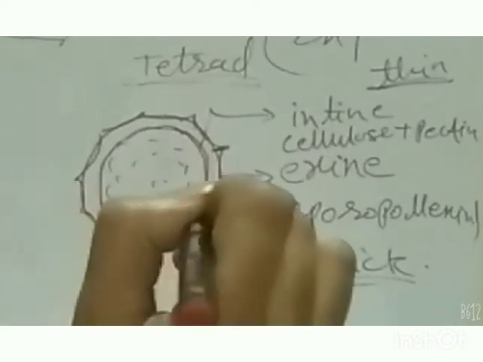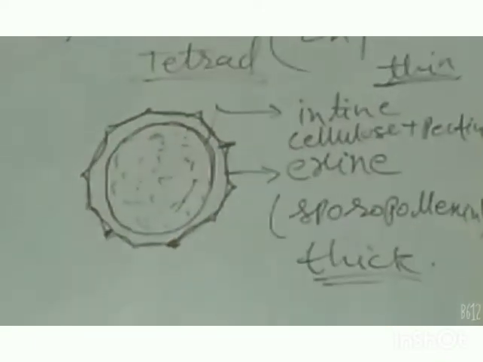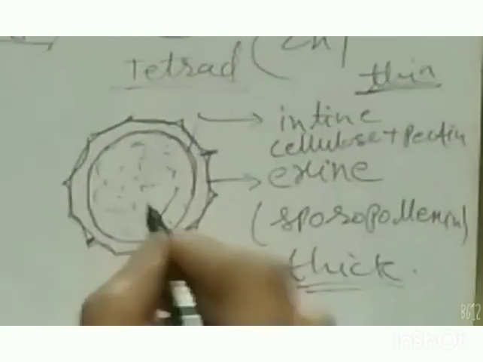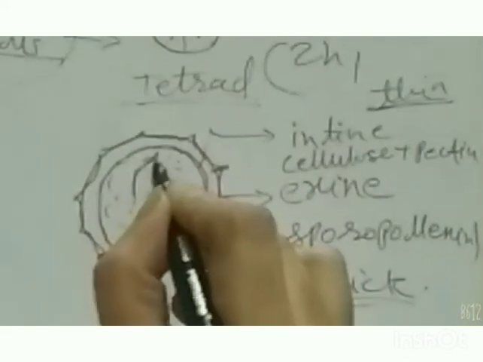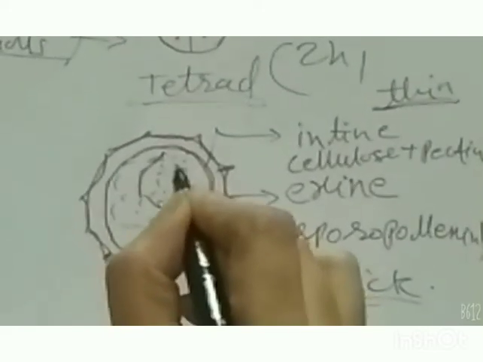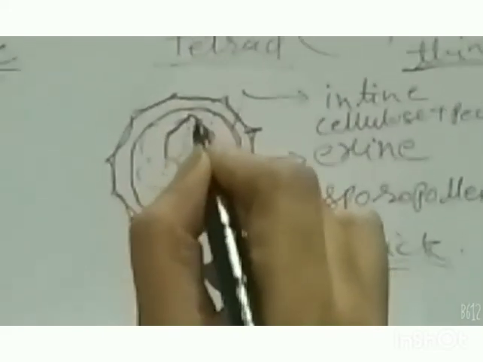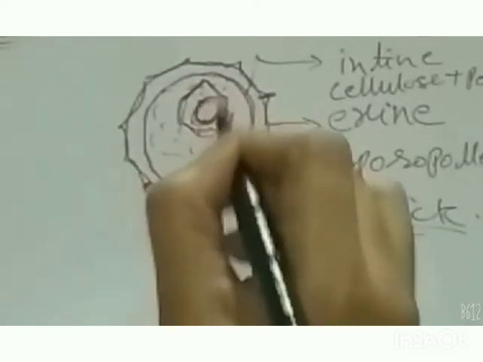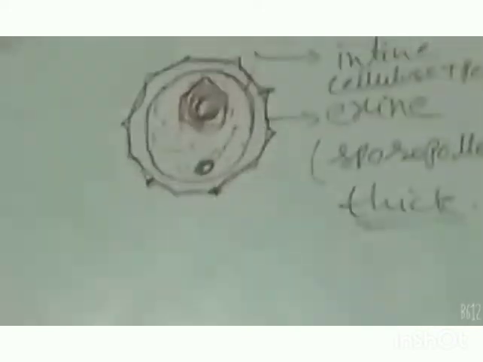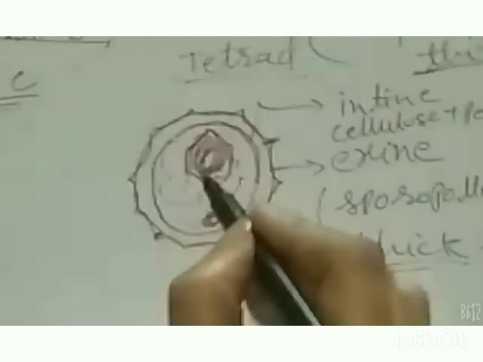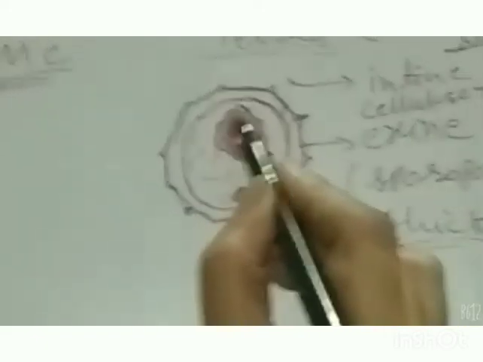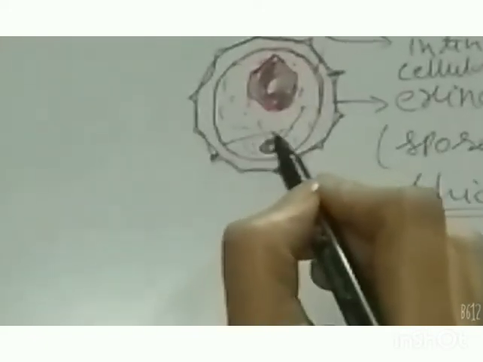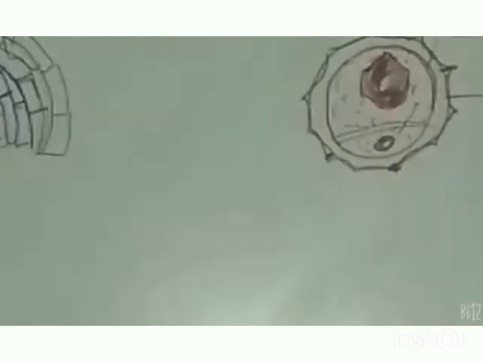The innermost part of the pollen grain bears cytoplasm and one irregular, distinct nucleus and one small nucleus. So the cell contains two nuclei, one bigger and one small, and it forms two parts of the cell.